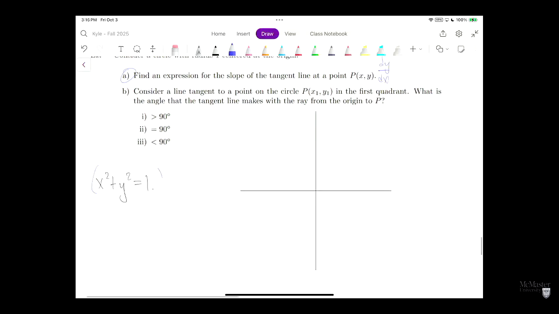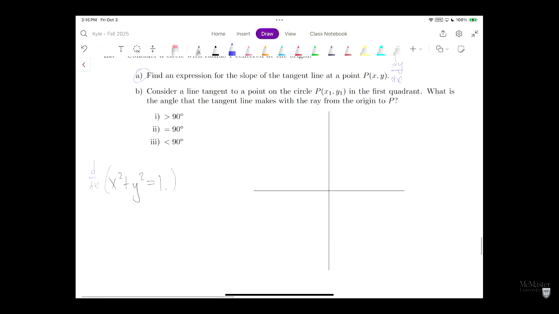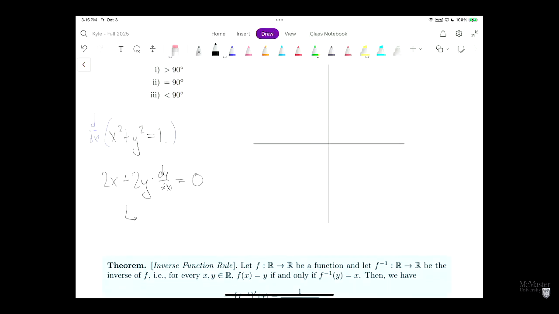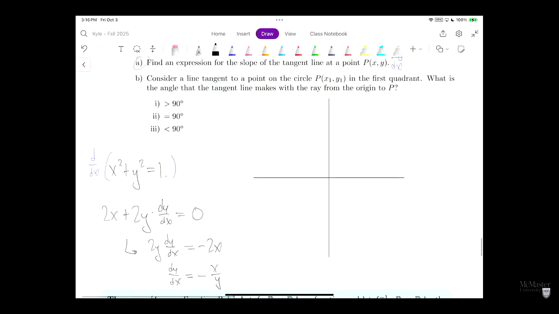So we'll take the derivative on both sides, d dx. On the left, we're going to get 2x plus 2y dy dx, thank you, equals the derivative of 1, which is 0. So we'll isolate: 2y dy dx is equal to negative 2x, so dy dx is equal to negative x over y.